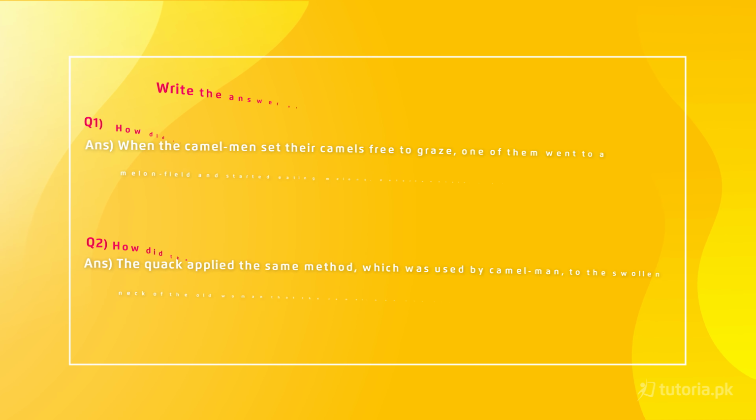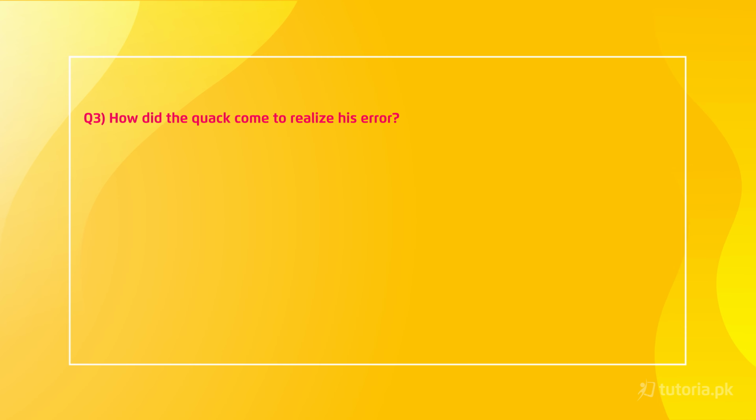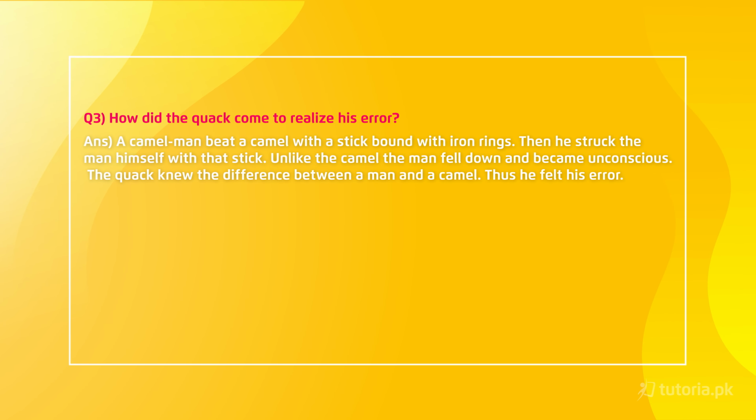Now let's move on to the third question, which is, how did the quack come to realize his error? The answer is, a camel man beat a camel with a stick bound with iron rings. Then he struck the quack himself with that stick. Unlike the camel, the man fell down and became unconscious. The quack knew the difference between a man and a camel. Thus he felt his error.